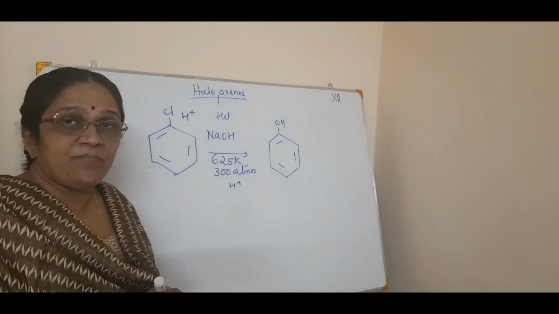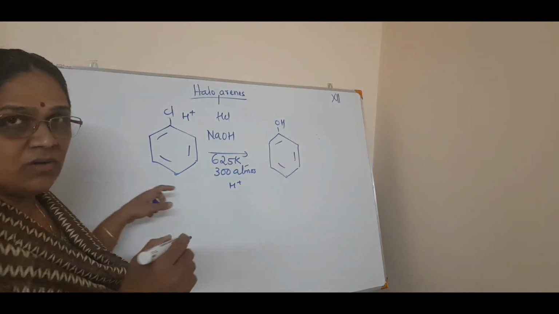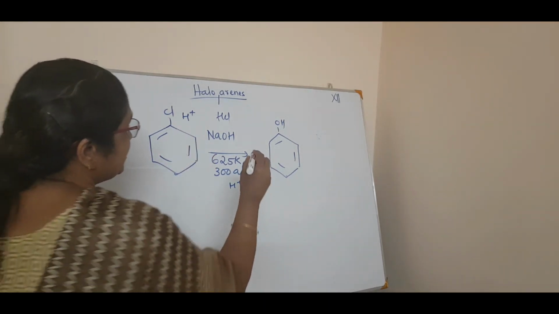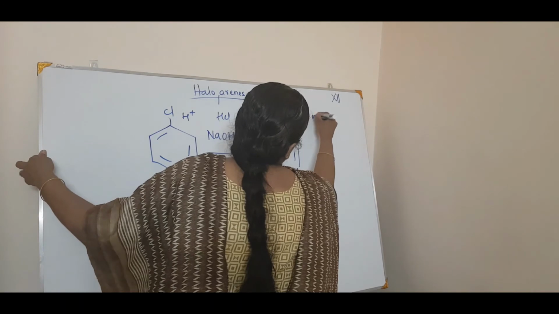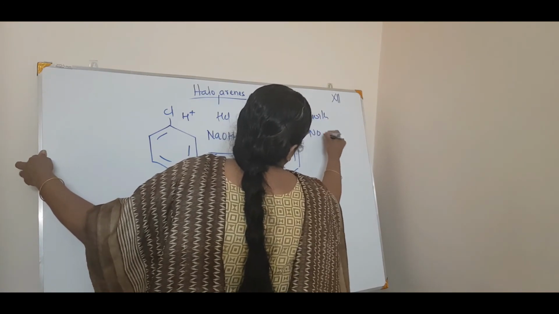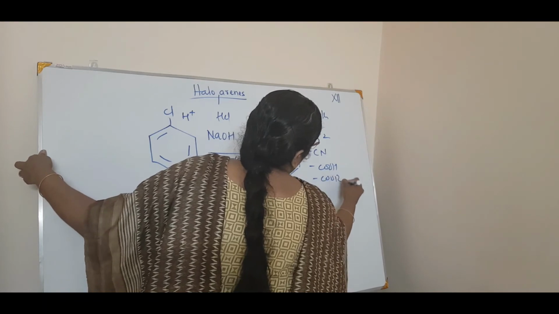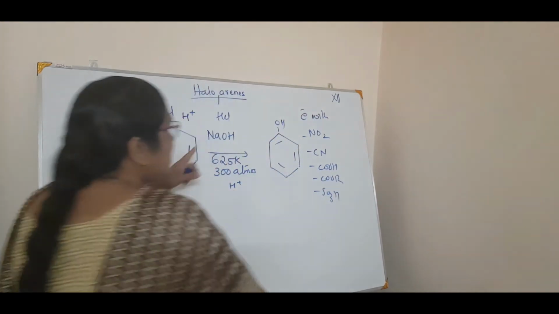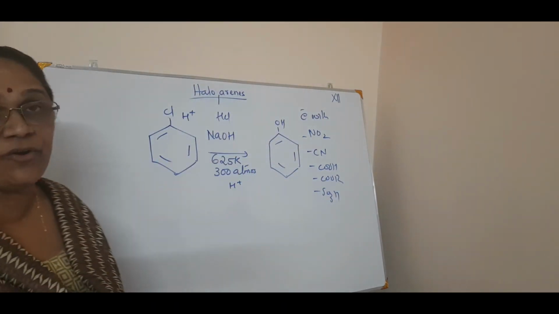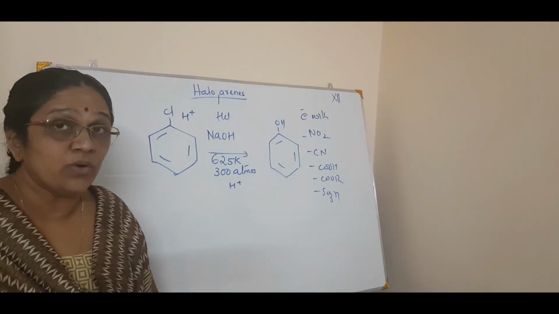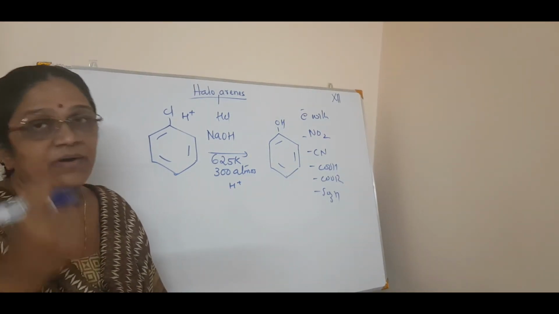And the point is, as I already told you, if you want to have a note, you can note it down. The electron withdrawing groups are like NO2, CN, COOH, COOR, SO3H. These are the examples of electron withdrawing group. And you know the nitro group is a very well electron withdrawing group.